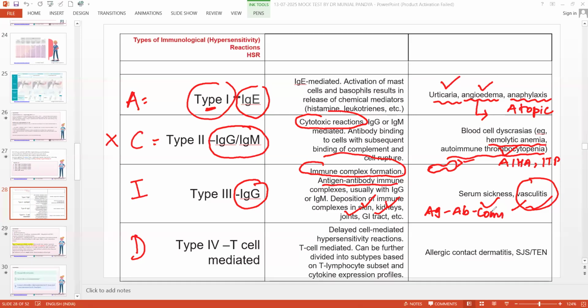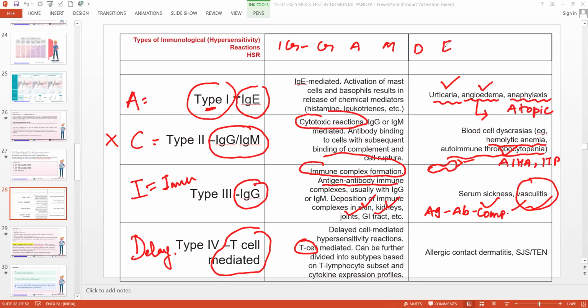Type 3 means immune complex formation, and type 4 means delayed. D means delay. You did something today, it will develop later on. So delayed cell mediated, and delayed is usually T cell mediated. Here there is nothing to do with the antibody. There are 5 types of antibody, for those who forgot: IgG, IgA, IgM, IgD, and IgE.